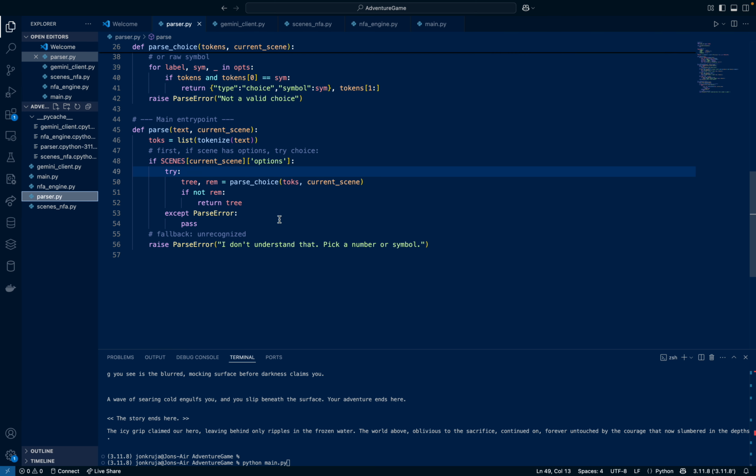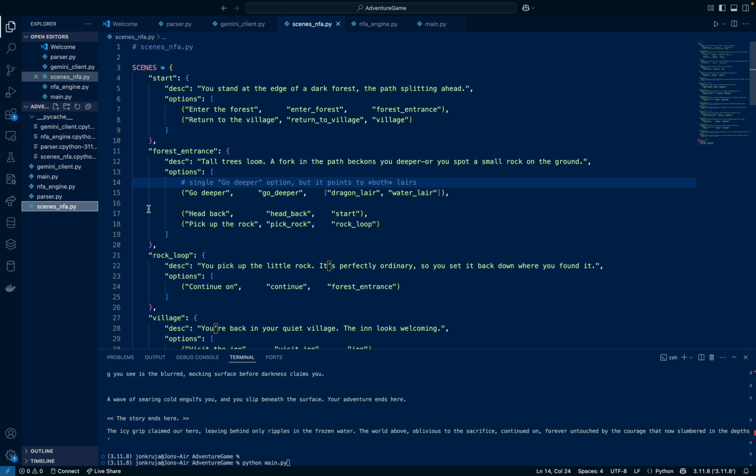So then let me show you the NFA scenes, how exactly they work. They're all put inside of a dictionary. Each entry has a description and a list such as label, symbol, or next scene. For NFA behavior, the problem that I had originally was everything in this is pretty much deterministic. Everything results in one action that goes to another state, but nothing would take one input and then result in two actions.